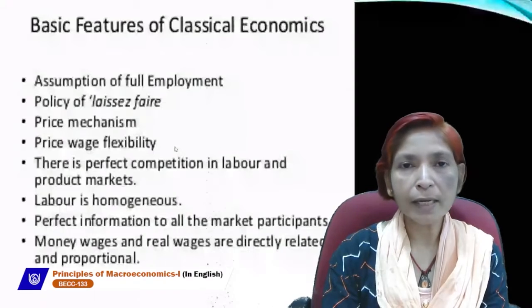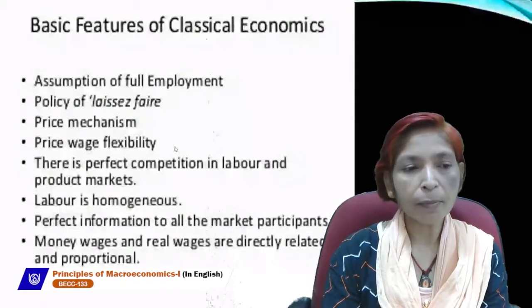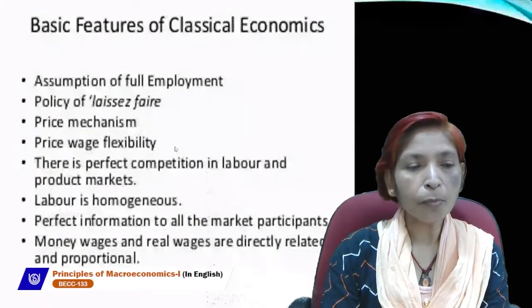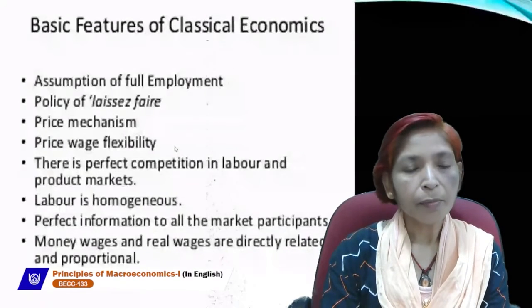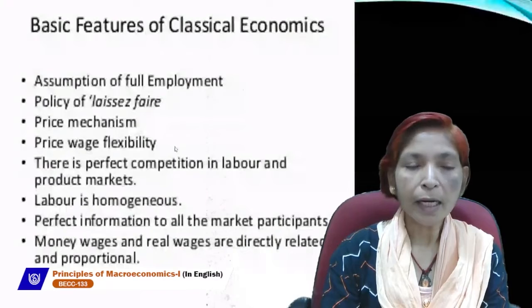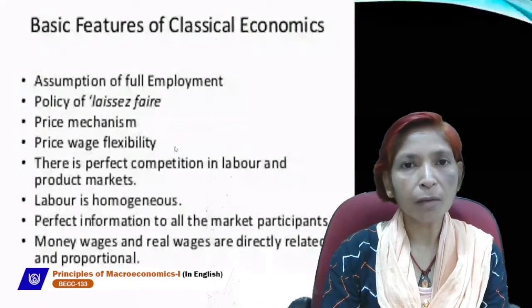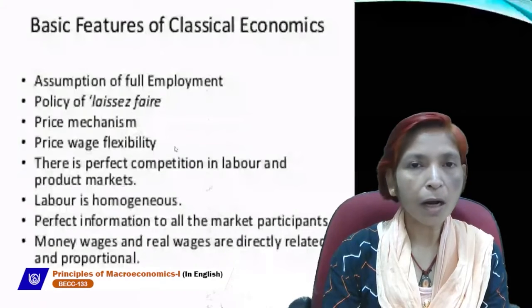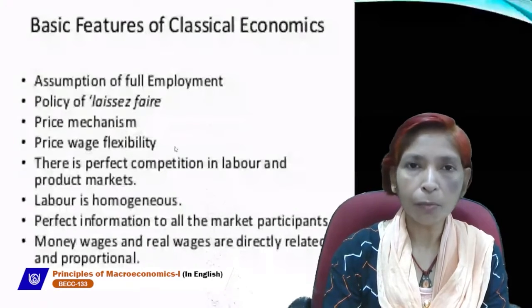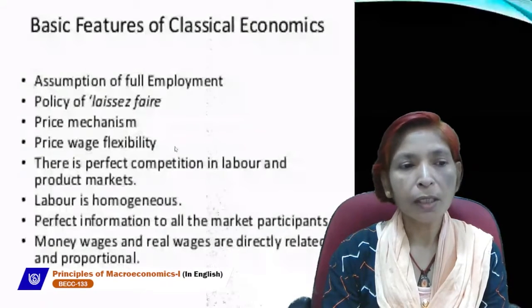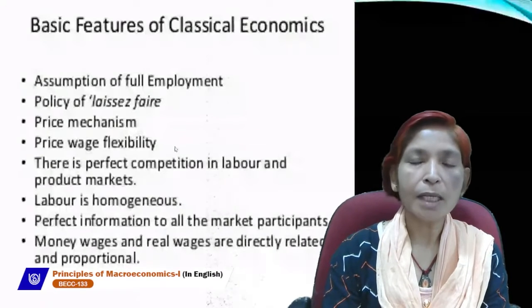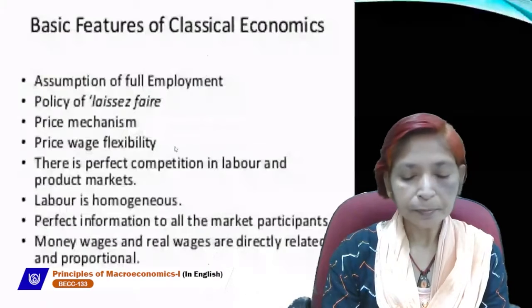These demand and supply curves are called the two blades of scissors. Where both curves intersect, price is determined, and that price can solve all the central problems of the economy, like what to produce, how to produce, and for whom to produce. So the price mechanism plays a very important role in the economy according to classical economists.